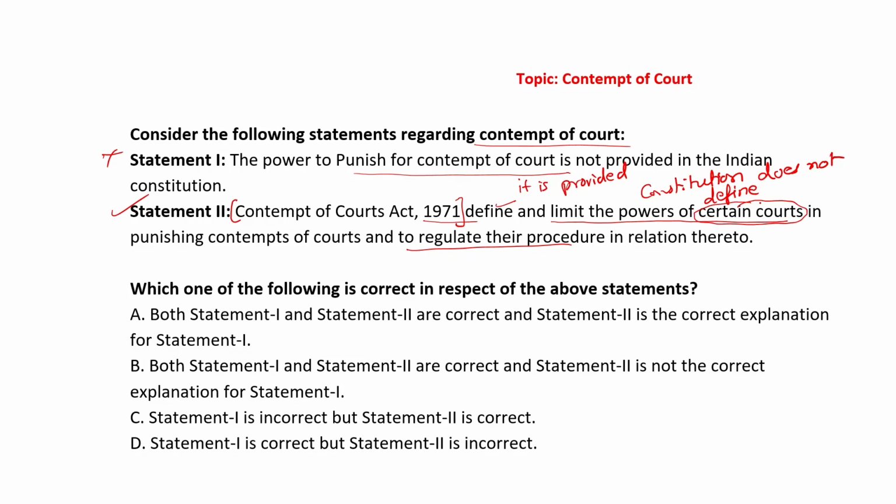All right. So now, which of the two statements are correct? And if there is any relation between the two, that we have to see. So obviously there is no relation between the two as such, cause and effect relation. And also statement 1 is wrong and statement 2 is correct. So therefore our answer will be C. Statement 1 is incorrect, statement 2 is correct.